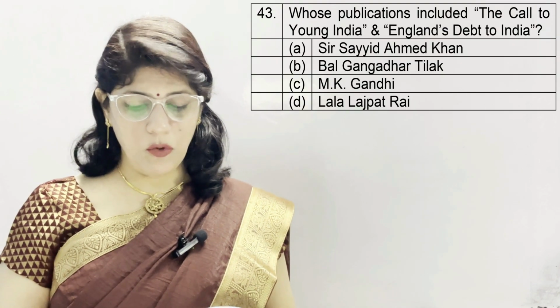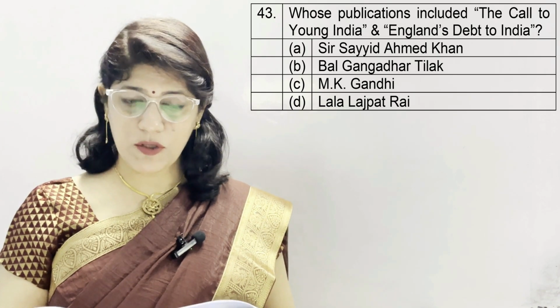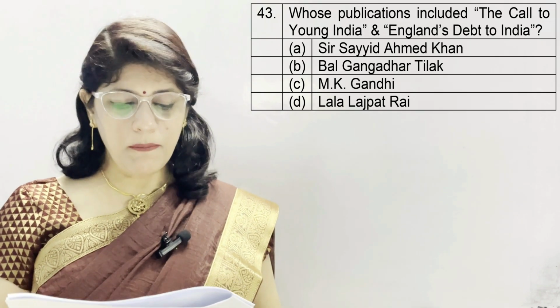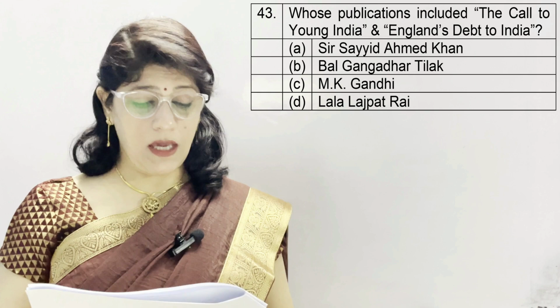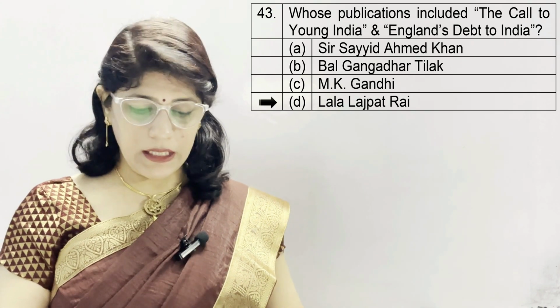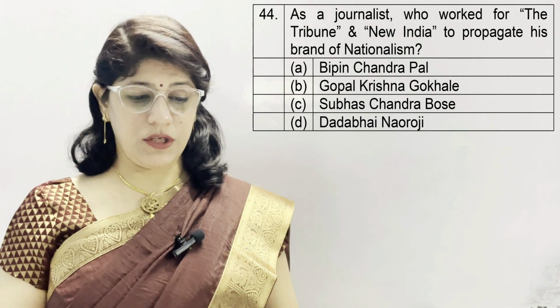Whose publications included The Call to Young India and England's Debt to India? A option Sir Syed Ahmad Khan, B. Bal Gangadhar Tilak, C. M.K. Gandhi and D. Lala Lajpat Rai. And the correct option is D. Lala Lajpat Rai. Coming to question number 44.